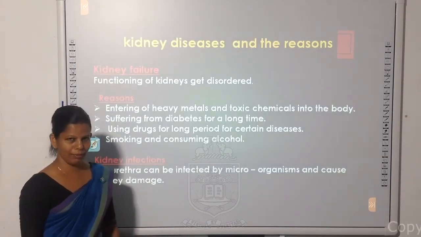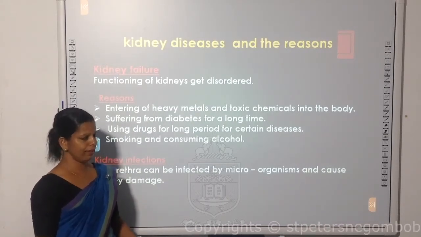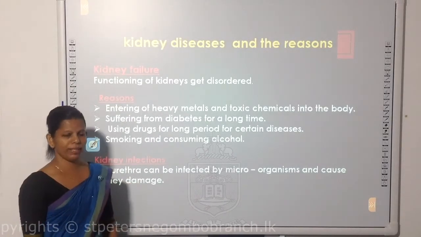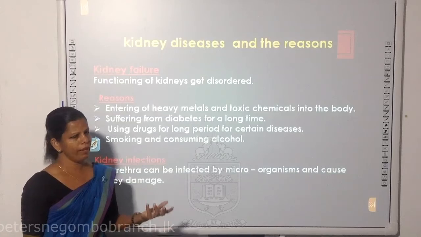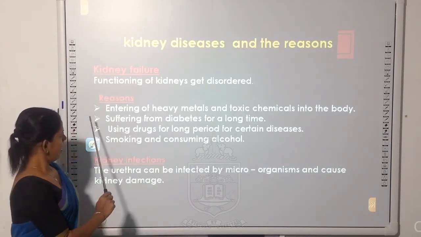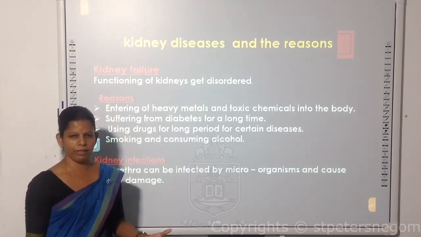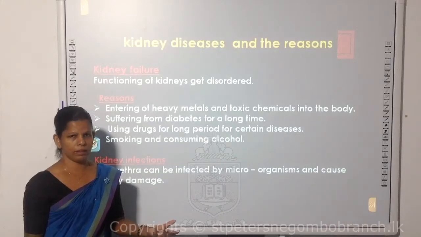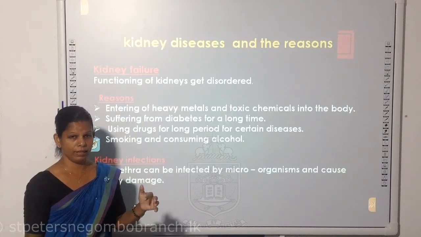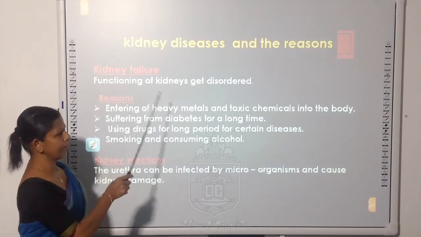The second one that I am going to talk about is kidney failure. What is kidney failure? When the functioning of the kidneys becomes disordered, we can name it kidney failure. There are several reasons for that. Let's see what the reasons are. Entering of heavy metals and toxic chemicals into the body. You know heavy metals, arsenic, mercury, and others. If they enter our kidneys, we have to suffer kidney failure.